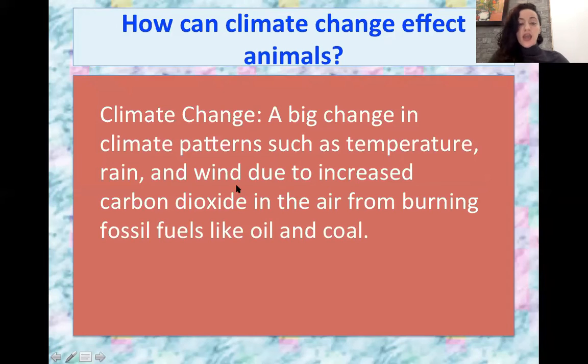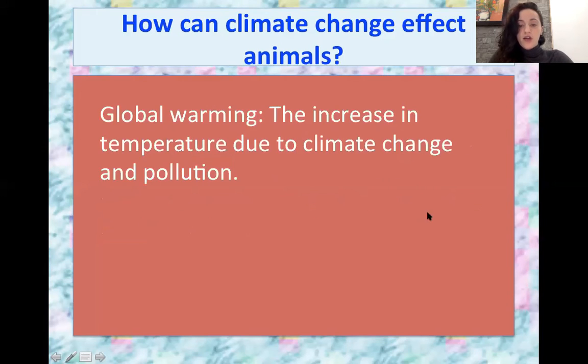So a change in climate patterns like temperature, rain, wind. So it's not just getting hotter, it's also having more hurricanes, having more forest fires. The weather and rain patterns are different in different areas. It's changing the environment due to carbon dioxide in the air. The change in temperature because of climate change is called global warming.